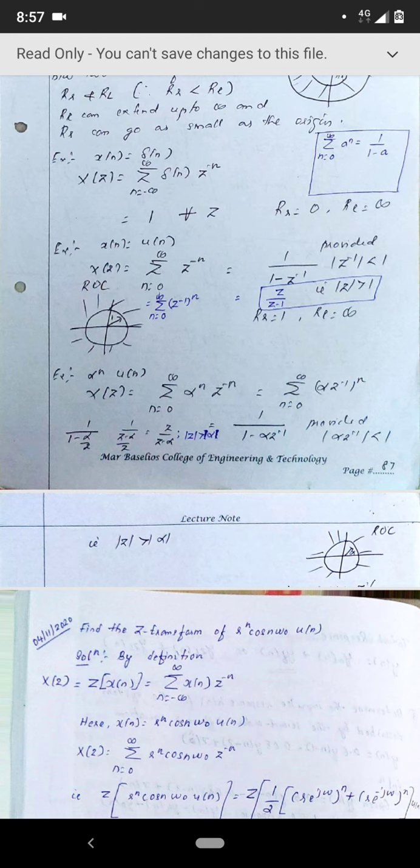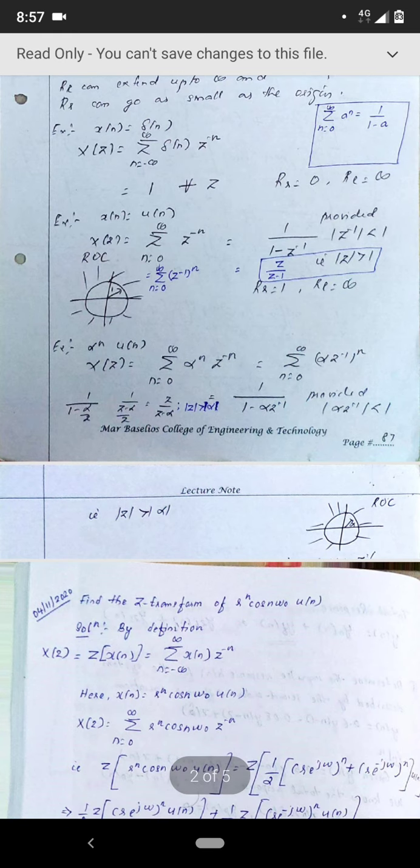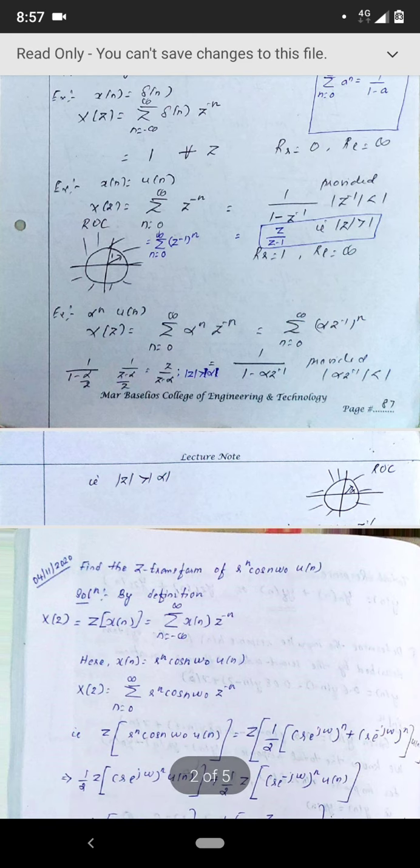Also, before that, see that summation again, that is summation from n is equal to 0 to infinity of z raised to minus 1 the whole raised to n. Now when will that summation converge? That's a big question, and that question should be answered, because that will specify the region of convergence. Simply performing the Z transform does not mean that at every point in the Z plane we have that Z transform. You have to know the points inside the Z plane where the summation will converge, and that is what the region of convergence is all about. So how will you specify the region of convergence?